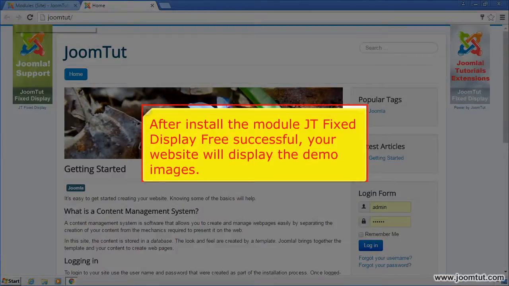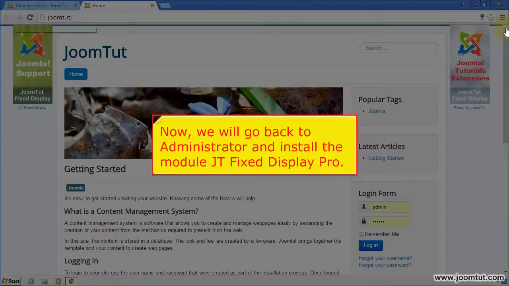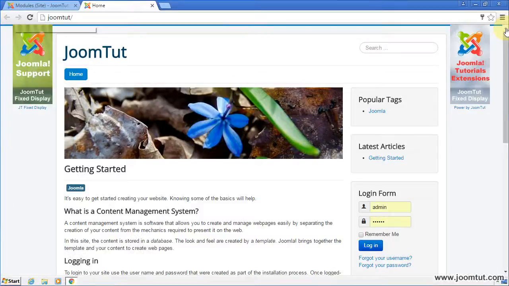After you install the module JT Display Free successfully, your website will display the demo images with floating. You can see the demo images on your website. Now, we will go back to Administrator and install the module JT Display Pro.